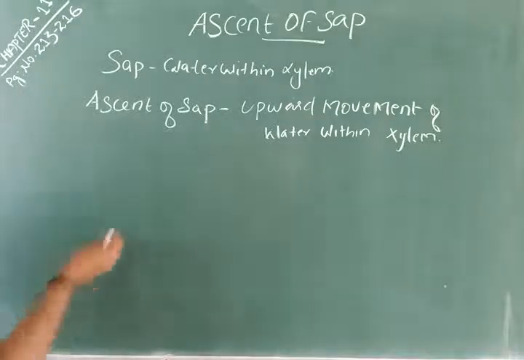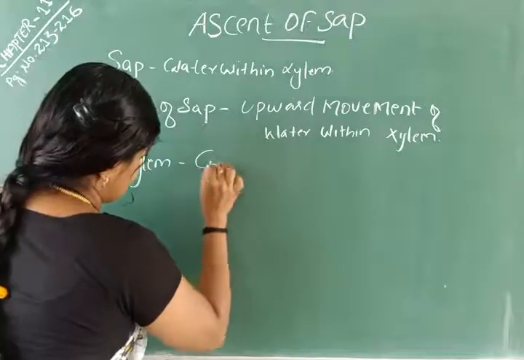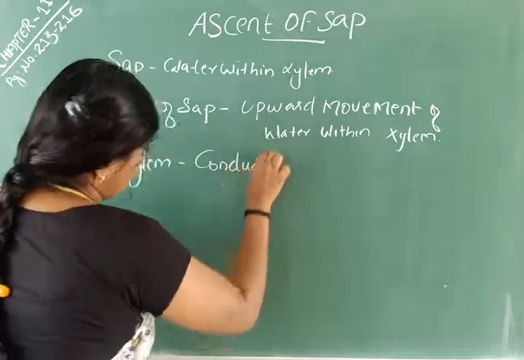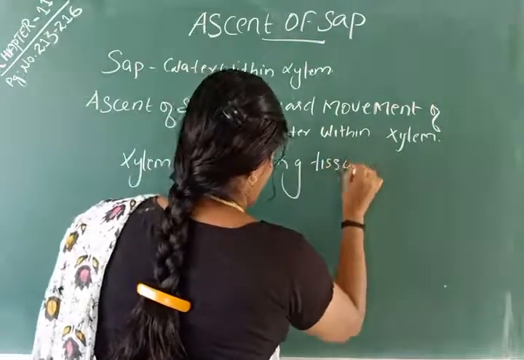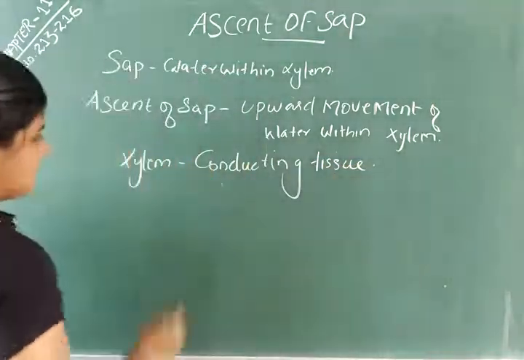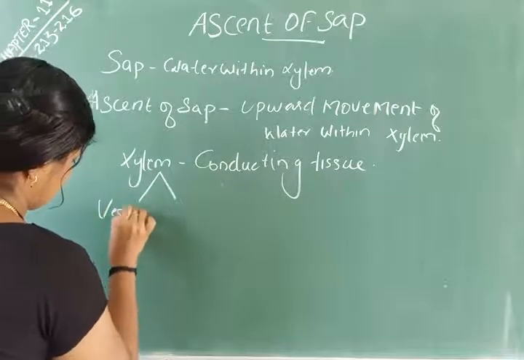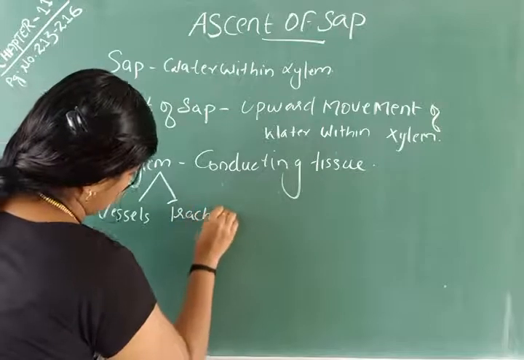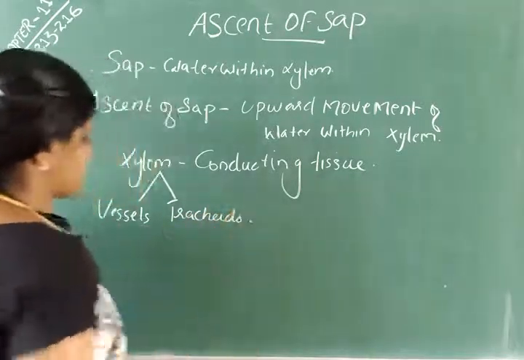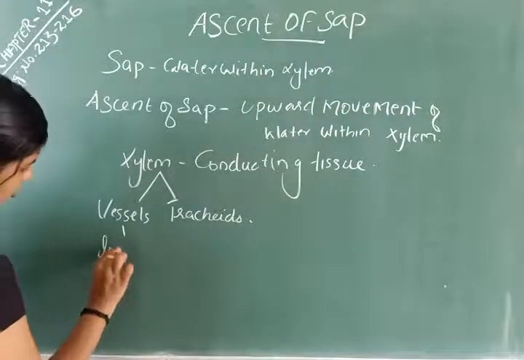Xylem is the conducting tissue. Xylem contains vessels and tracheids. The end walls of vessels are broken, so they look like a long tube.